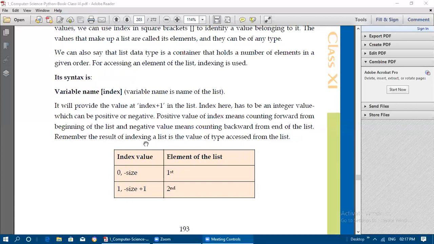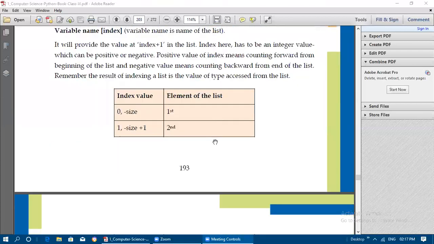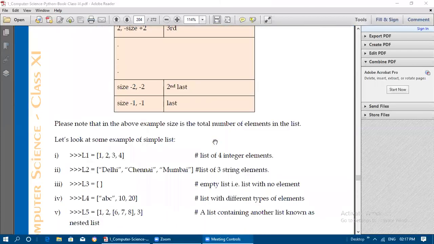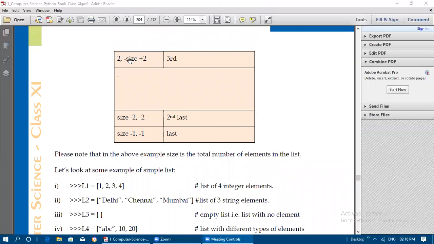So the result of indexing a list is the value of the type accessed from the list. So which value we are accessing, that value we will obtain, so the same type we will get. Please note that in the above example, size is the total number of elements in the list. So the number of elements in the list is what is mentioned here as size.